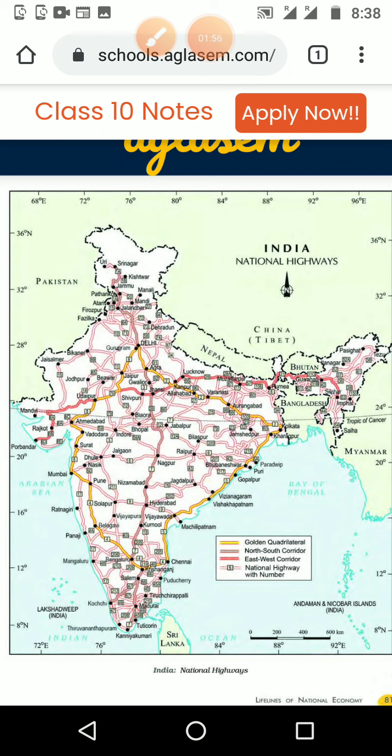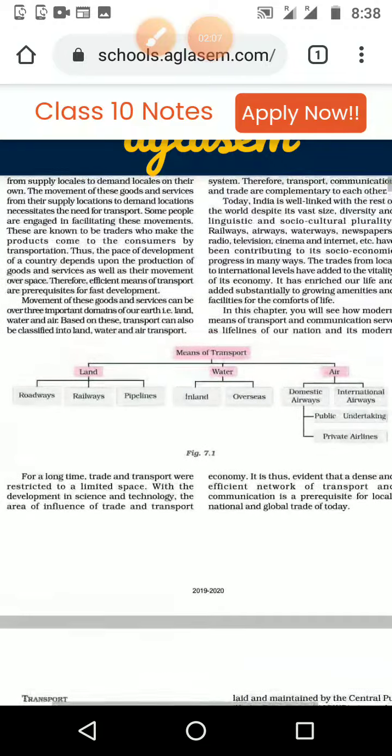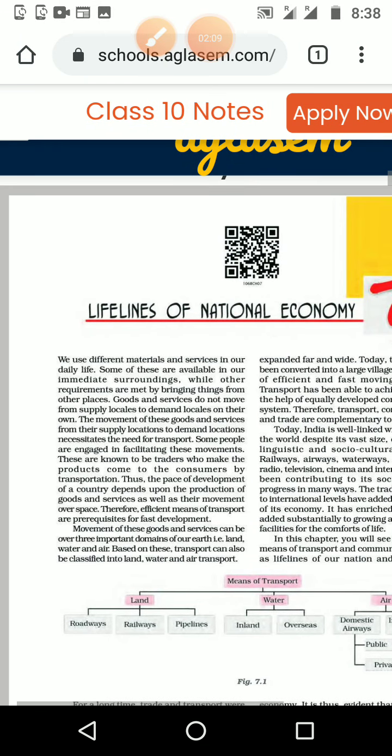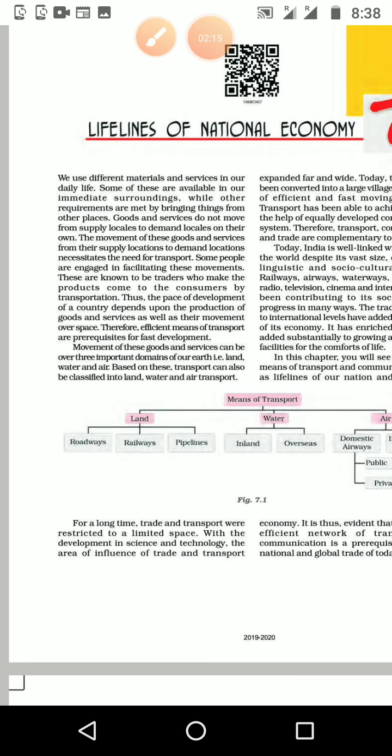That's why, like the nerve system in our body, India is connected with the transportation and communication system, and that's why it is known as the lifeline. India becomes like a full of life, a live person, because of transportation, communication, etc. We are going to see one by one. This is the introduction part.